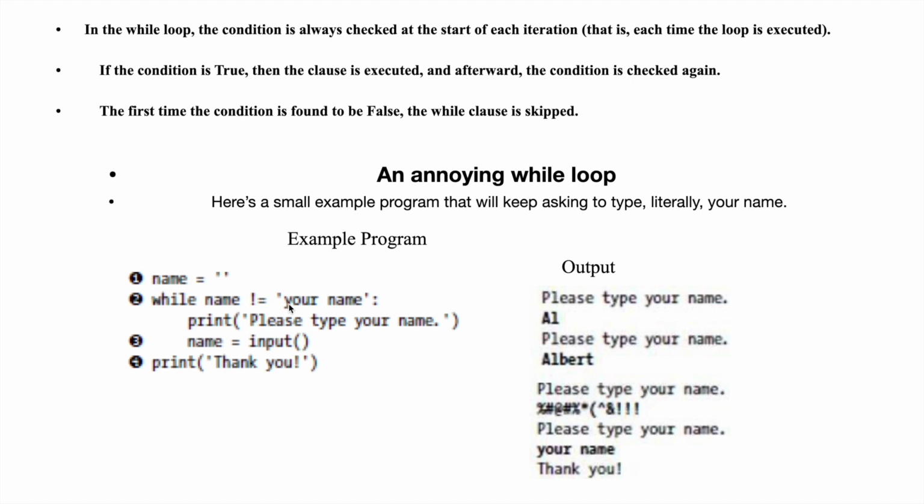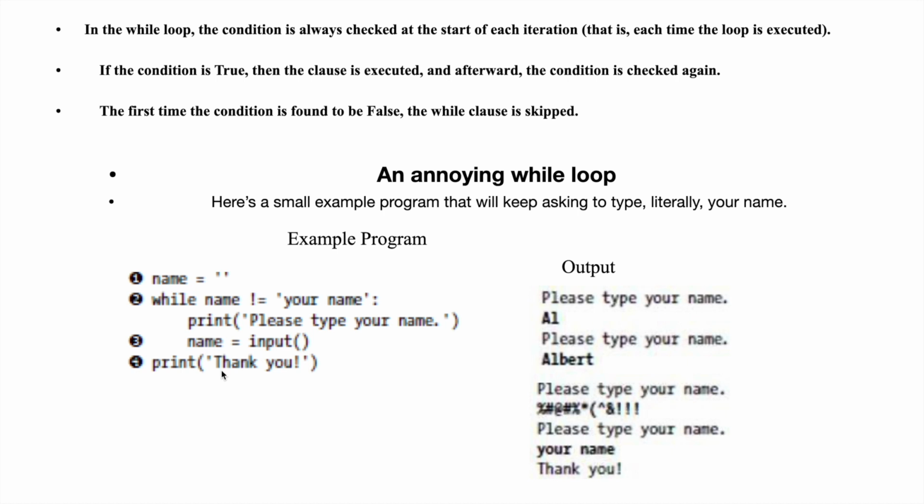So only when you enter the string your name, then only it will print that, or else it won't. For example, while name is not equal to your name, print please type your name. Name is equal to input. The input function is mainly used to take the input from you and store it in the variable name. Suppose you give the name as Vishesh. It will store it in the name variable and compare it to your name. Remember, it is not your real name.